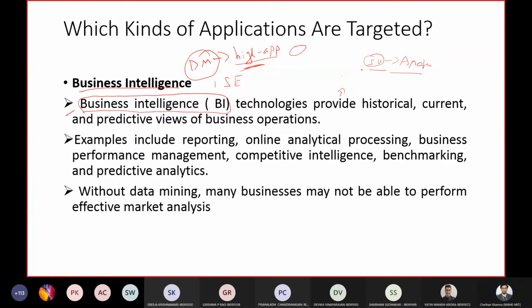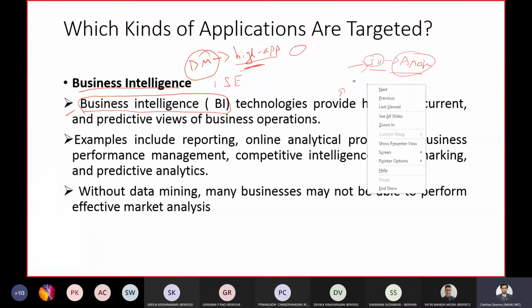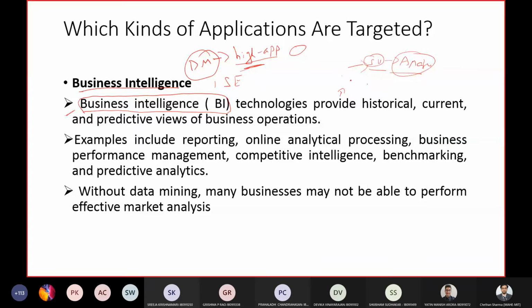Irrespective of the size of the business, you cannot deny that it is critical for any business to understand the commercial context.